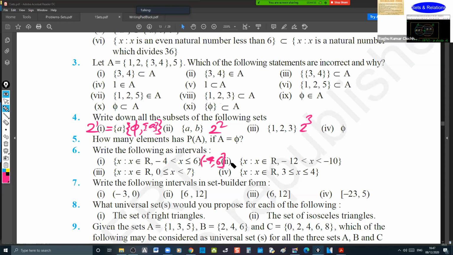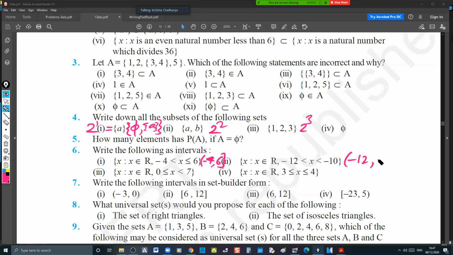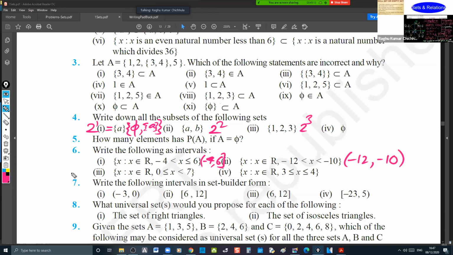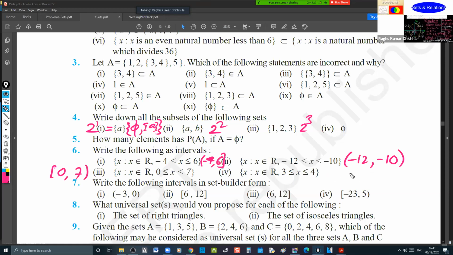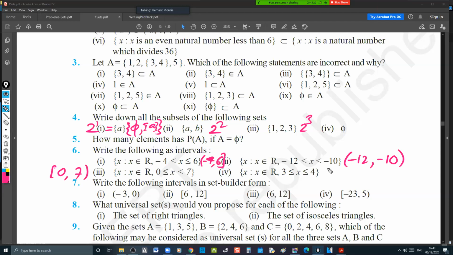Chetu, similarly, this one, you tell me. Open bracket -12 and open -10. This one, third one. Closed 0 and open 7. And Maurya, you tell me the fourth one, please. So closed 3 and closed 4.